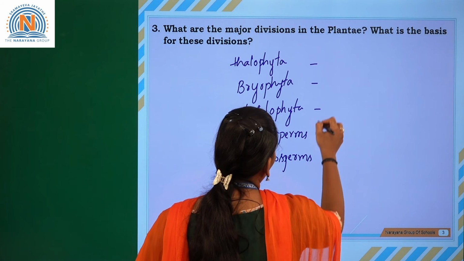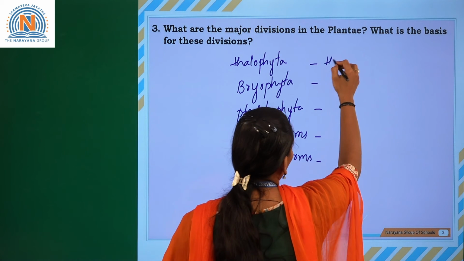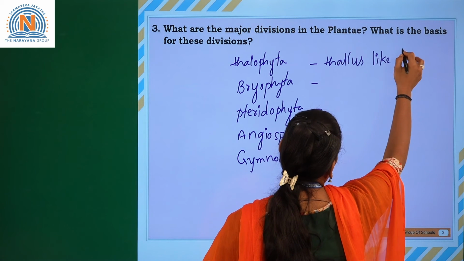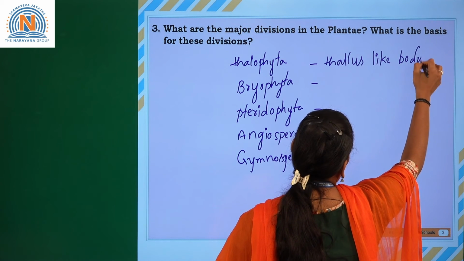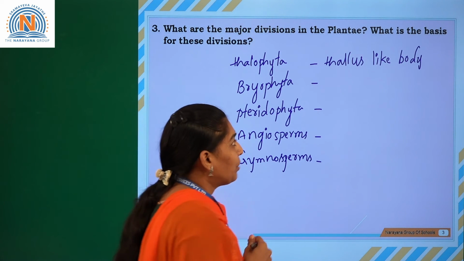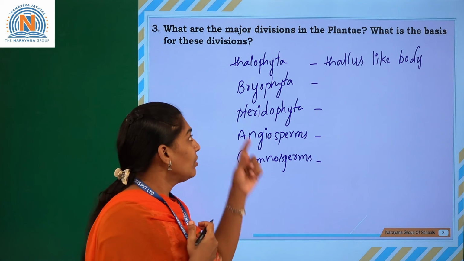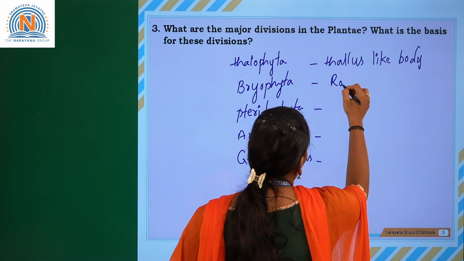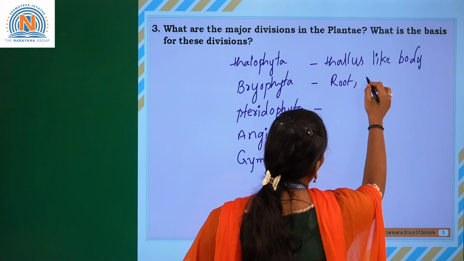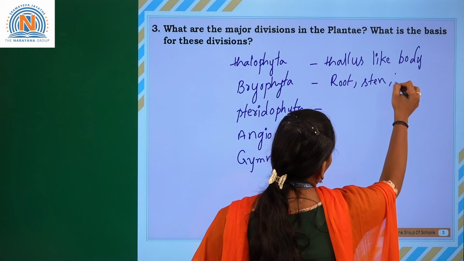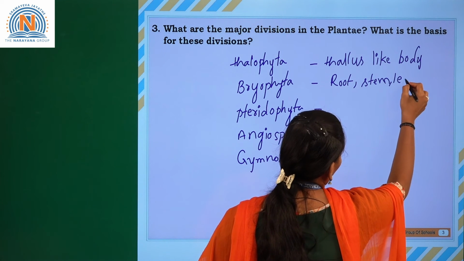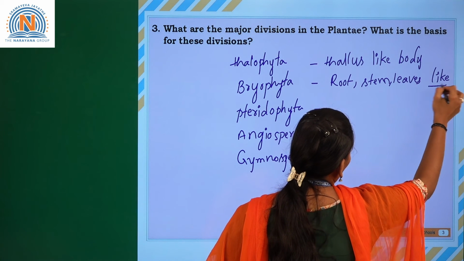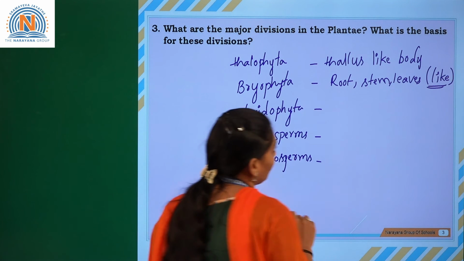So Thallophyta, just like a thallus-like body, we can say all the algae like Spirogyra come under this category, whereas Bryophyta have root-like, stem-like and leaf-like organisms.